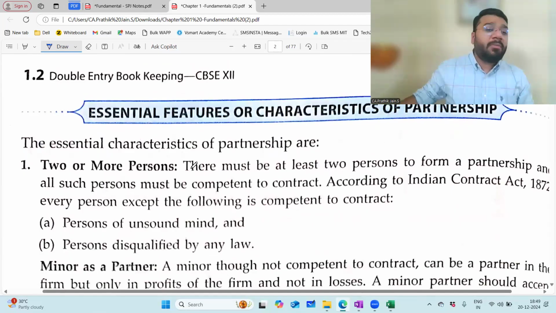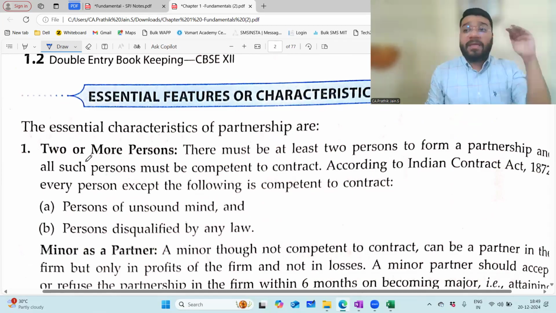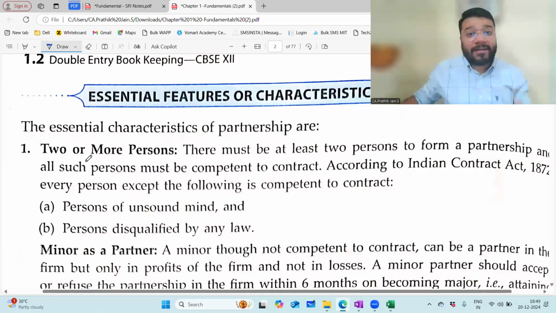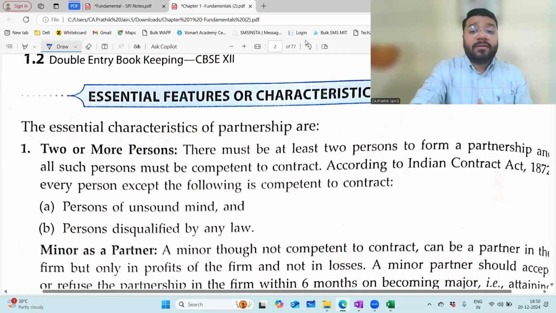What is the first point talking about? Minimum in a partnership firm, how many partners should be there? Minimum two. Maximum partners could be 50. So now the central government has given a maximum limit of 50. But the law has given the central government an upper ceiling limit. And what is that? 100. Where is this maximum limit mentioned? In the Partnership Act 1932? No, sir. Companies Act 2013.